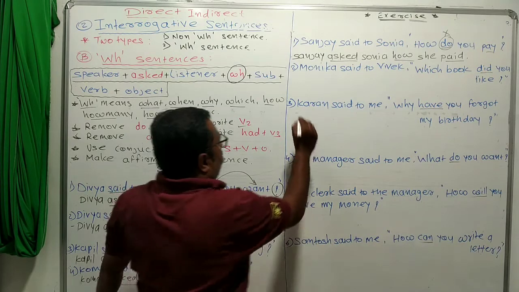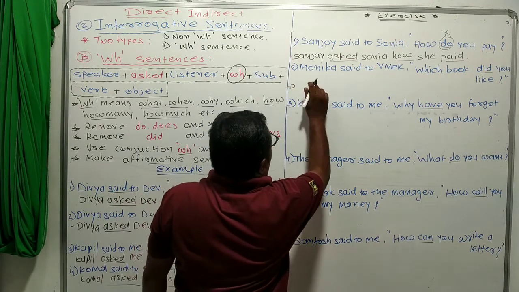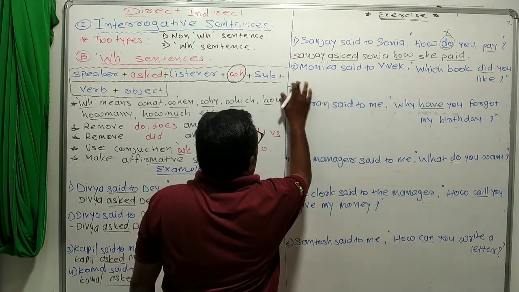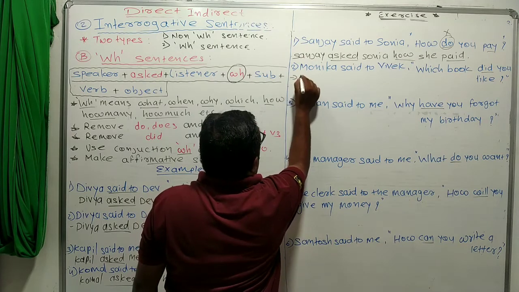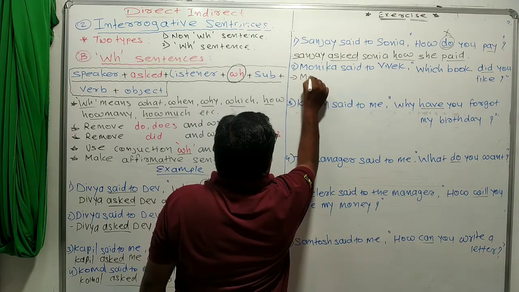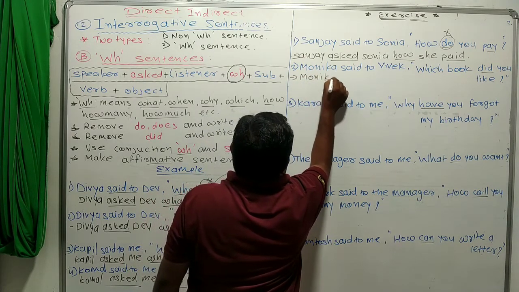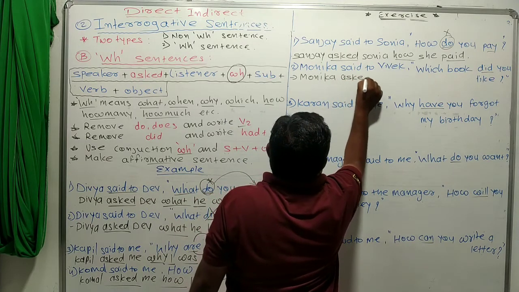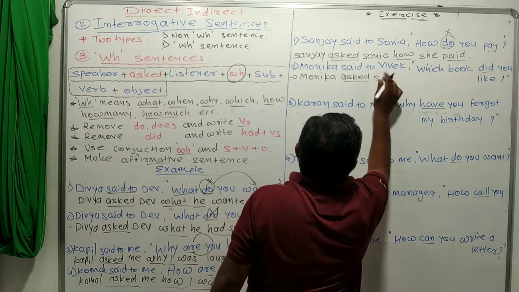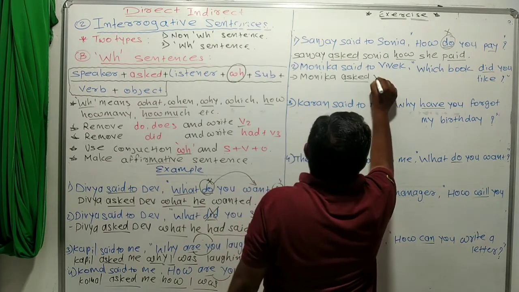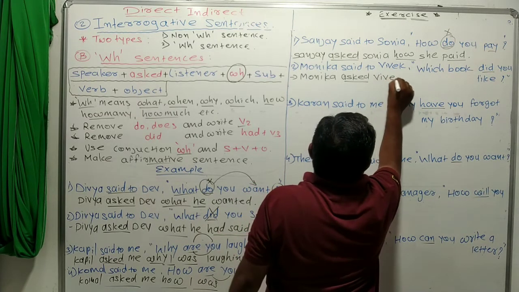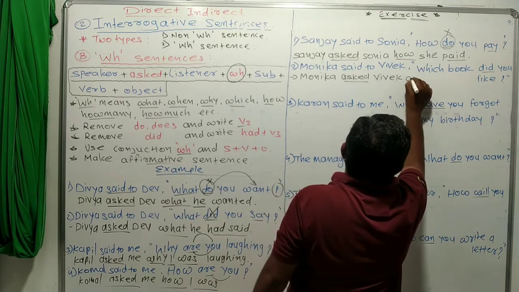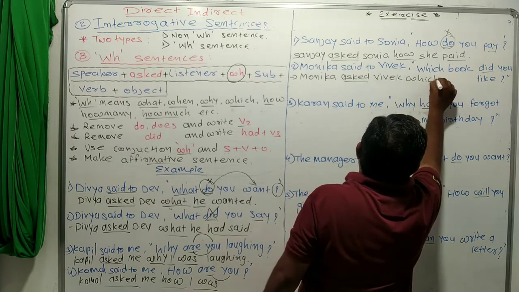Okay. Now, next sentence. Monica said to Vivek. So, the answer is Monica asked Vivek which book.